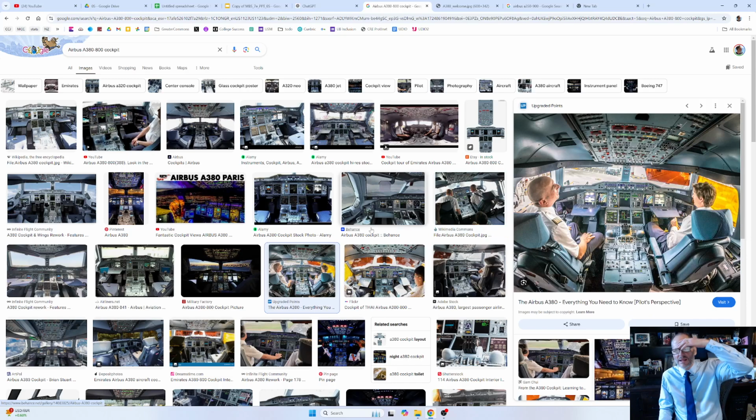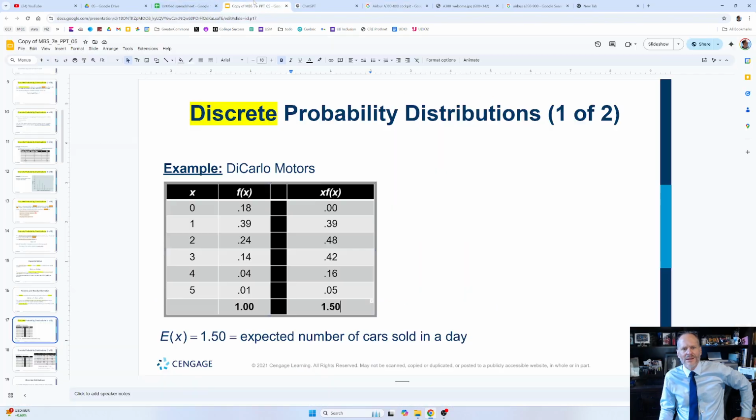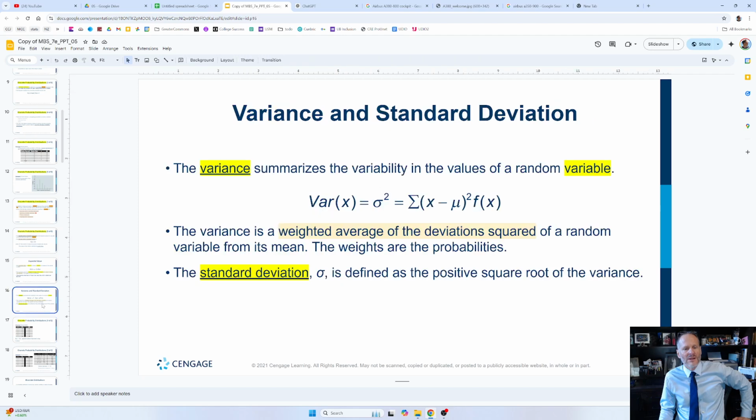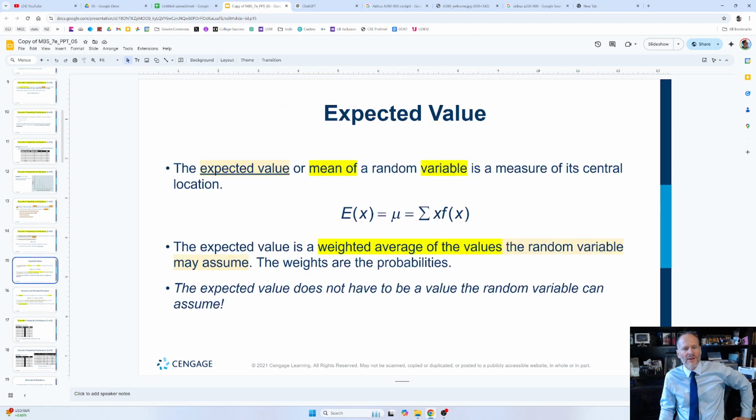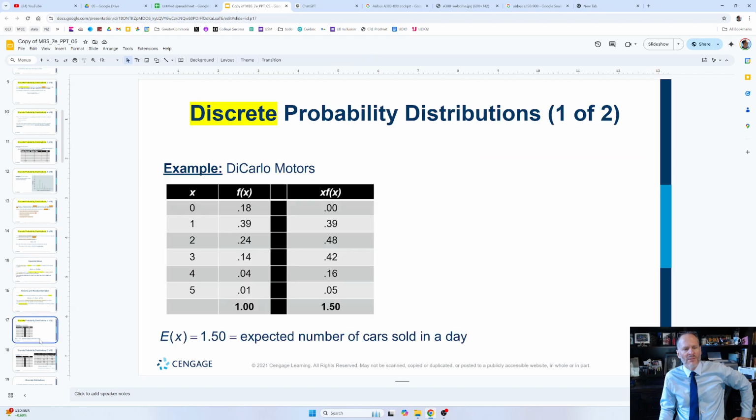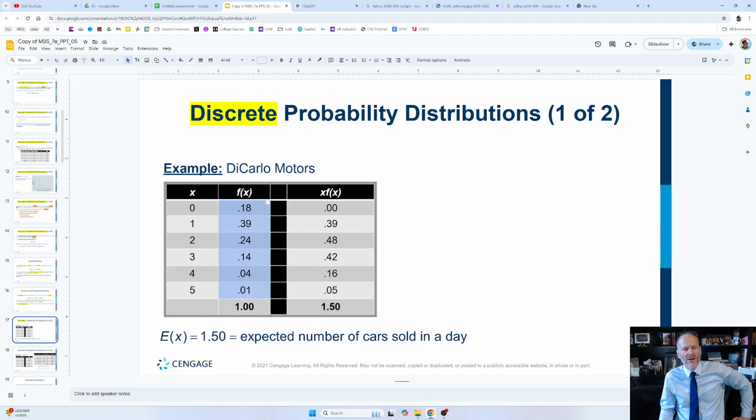These people flying the plane right there, they have all that data, all of those measures to tell them everything's working. And likewise, if you're running a car dealership, you're going to have this numeric descriptive statistic of the expected value or the mean of the random variable, how many cars you sell each day, and the probability of that occurring, right?